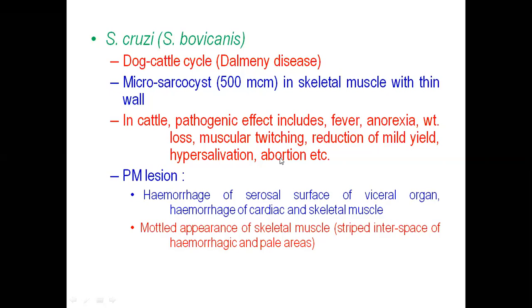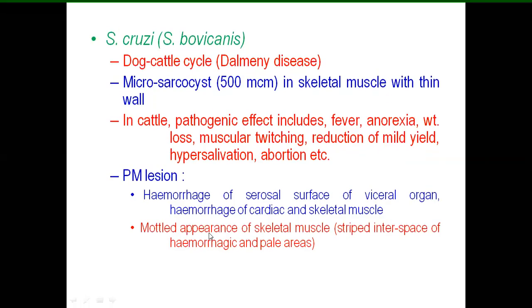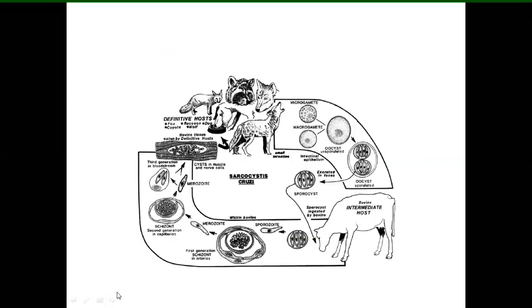One thing that is really important is there will be a mottled appearance. There will be a striped interspace of hemorrhagic and pale areas that can be seen on the musculature, which is of mottled appearance in the skeletal muscle. Okay, so this is the life cycle.